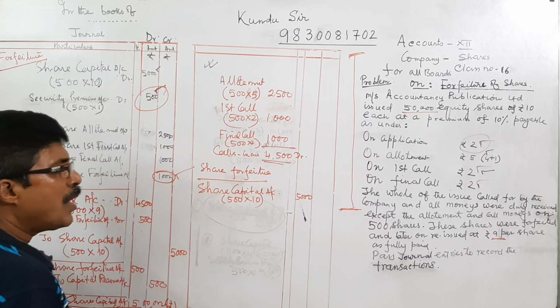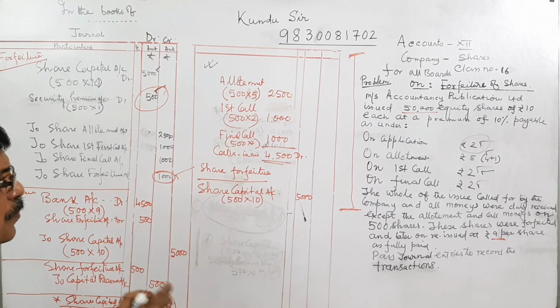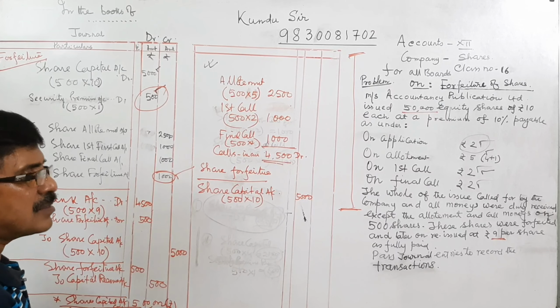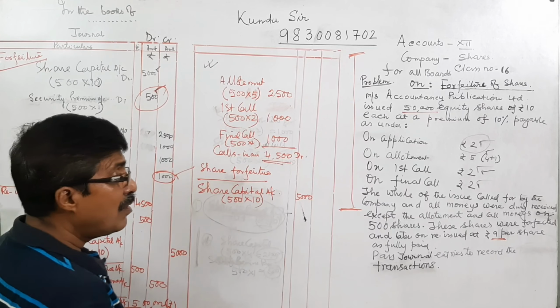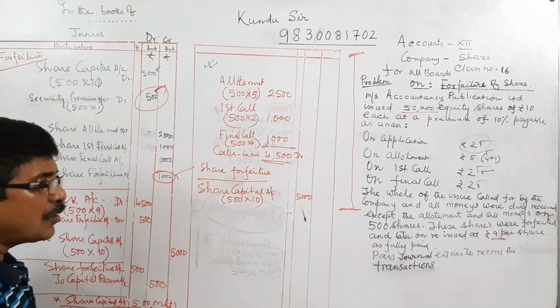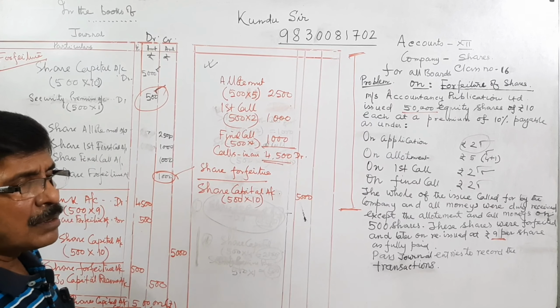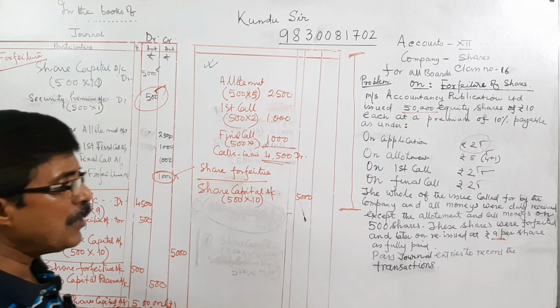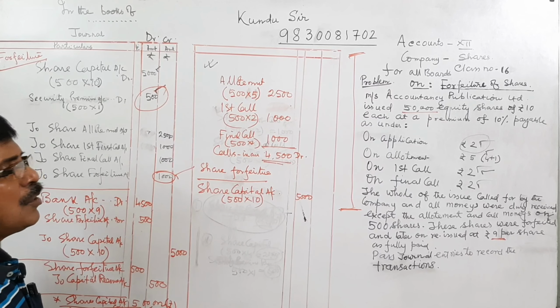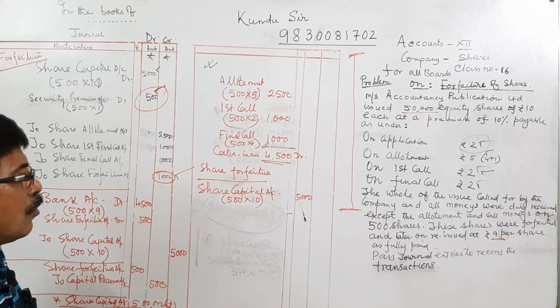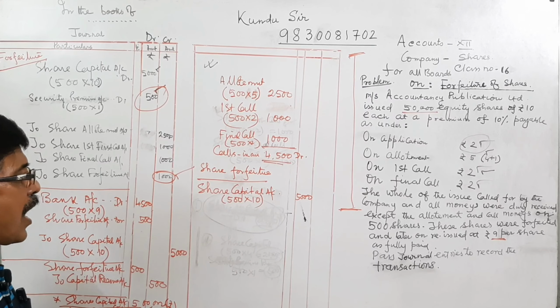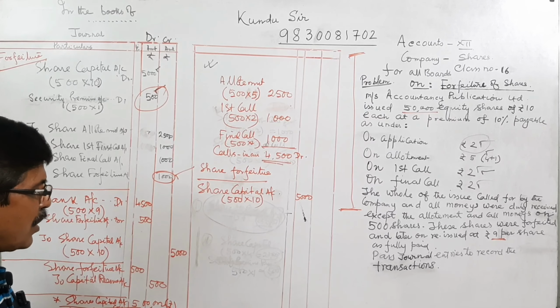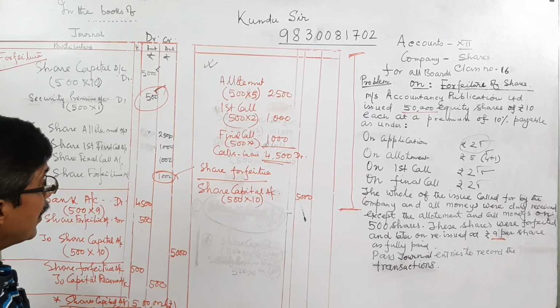Then when we have received the share premium, we don't touch it at the time of share forfeiture. But in case of non-receiving of security premium reserve, if we have not yet received the security premium reserve, it is to be reversed.